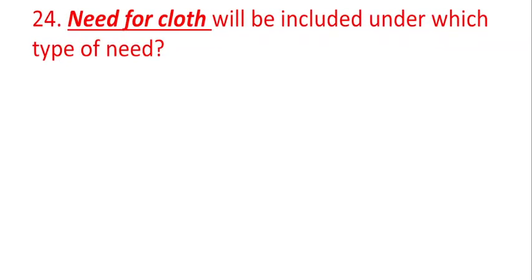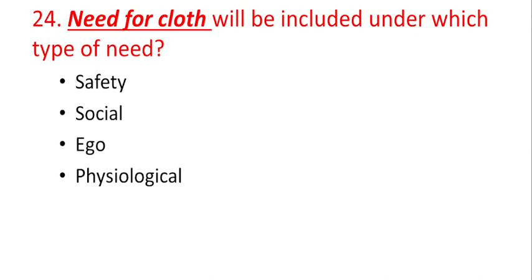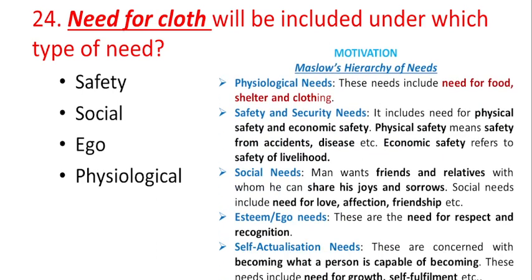Moving on to the 24th question: need for cloth will be included under which type of need? The options are safety, social, ego and physiological. This comes under the concept of motivation. There is a theory called Maslow's hierarchy theory of needs, under which Abraham Maslow has given 5 types of needs, such as physiological needs, safety and security needs, social needs, esteem or ego needs,